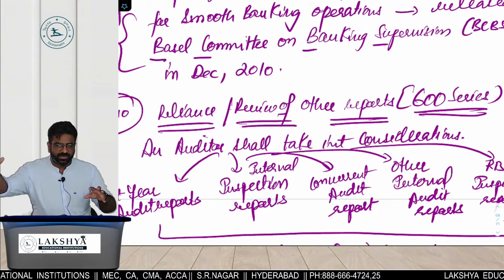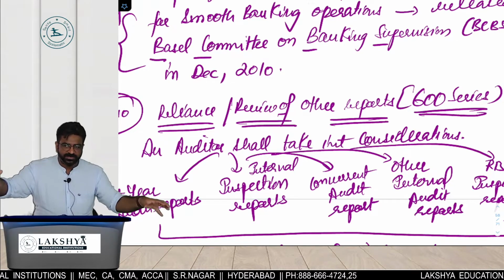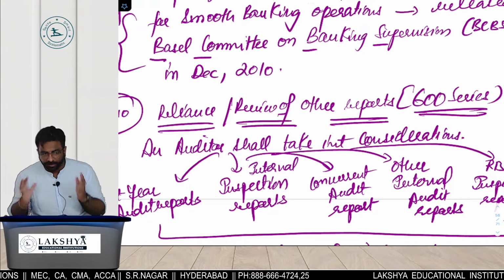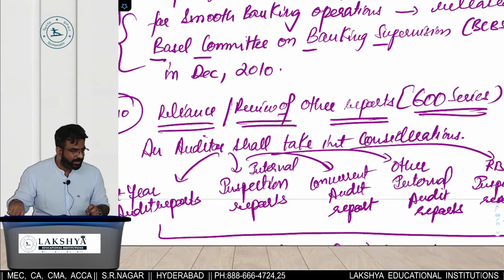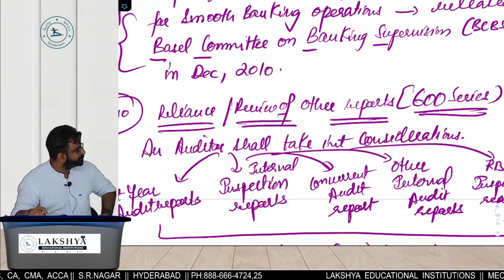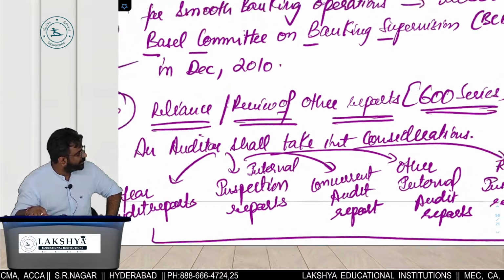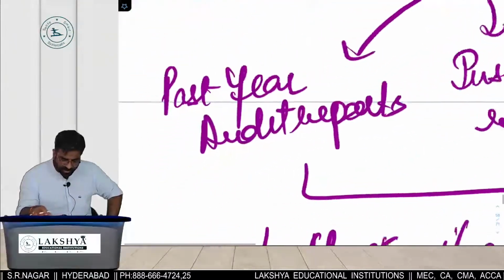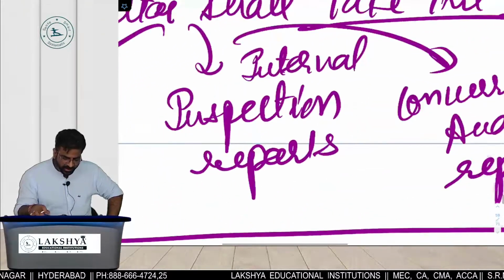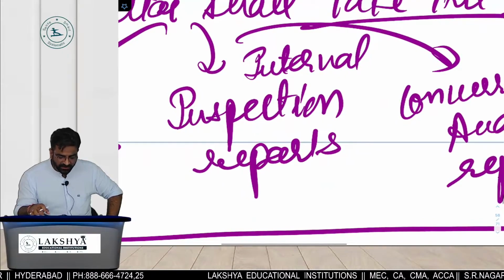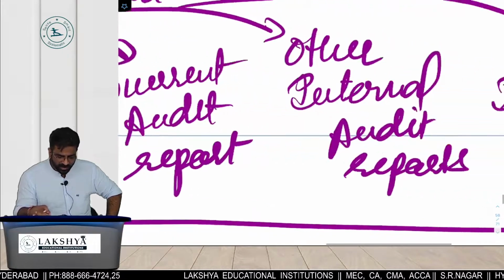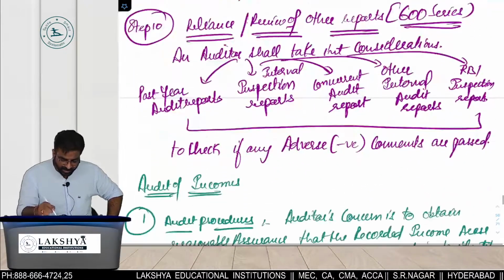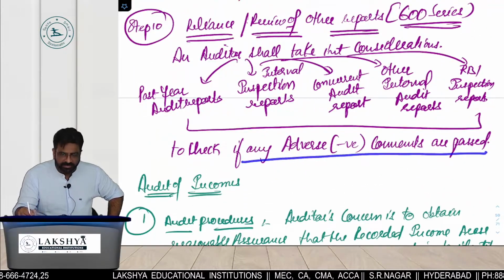As a statutory auditor, would you like to review those reports? Will it give you any proper input or no input? Proper input will come. Last step. What is the last step? Reliance or review of whose reports? Others'. An auditor shall take into consideration whose report? Read past year audit reports, inspection reports, interval inspection reports, concurrent audit reports, other internal audit reports, and RBI inspection report to check if any adverse comments are passed.